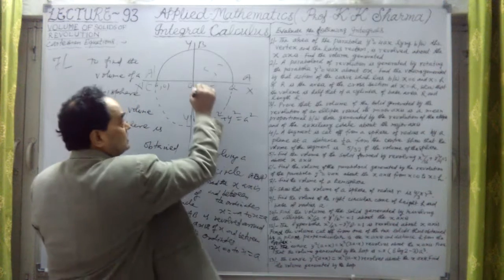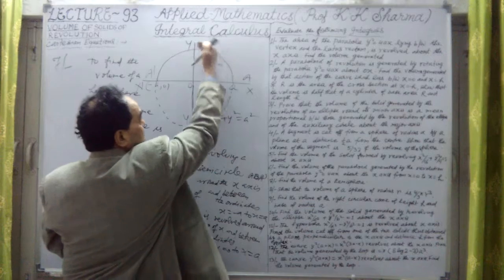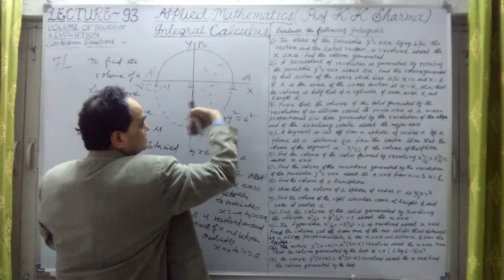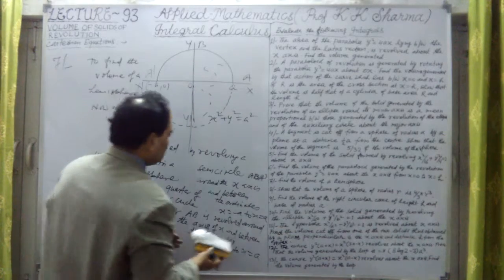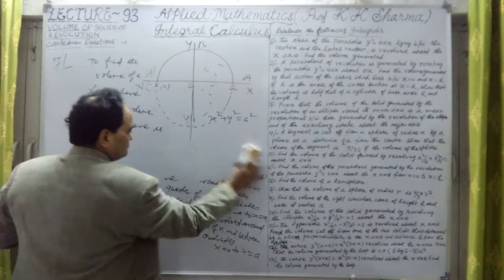In this case, x equal to 0 to x equal to a. If this quarter of the circle is revolved around the axis of x, then this hemisphere will be obtained. That will be the volume. So only the limits are changed in this case.